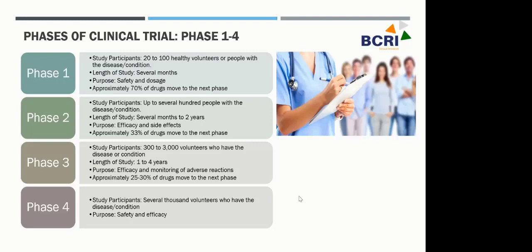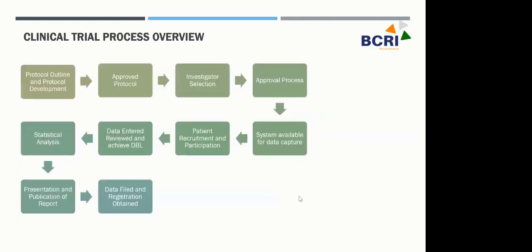And because it has come into the market and a few doctors are allowed to prescribe these medicines under clinical trial phase 4, they can give it to several thousand participants based on their judgment, who have the disease condition or the condition which is being investigated. And the purpose now again is to determine the safety and efficacy. Clear? So this is the overall process overview of the clinical trial.